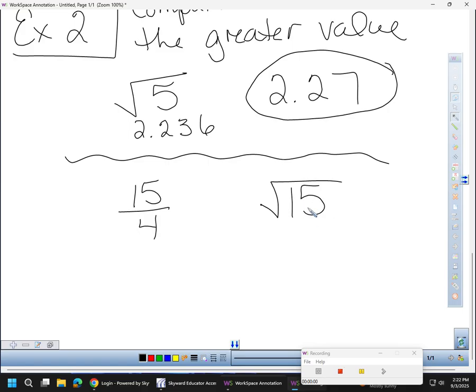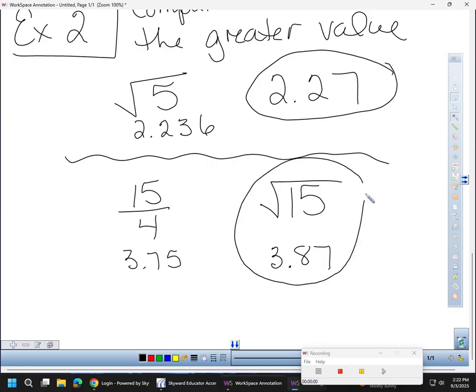I like it. So now I got to change them both to decimals. So 15 divided by 4 is? Good. The square root of 15 is? 3.87. Can I tell which one is larger? So we're going to circle the bigger one. Okay? Told you today was super easy.